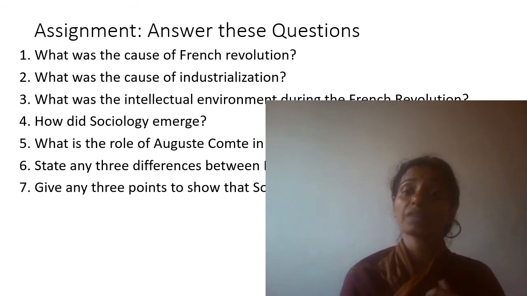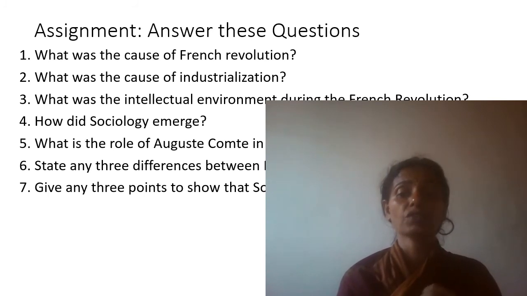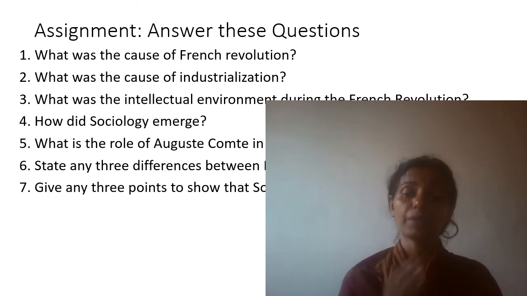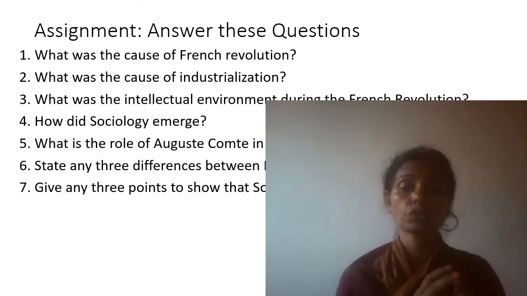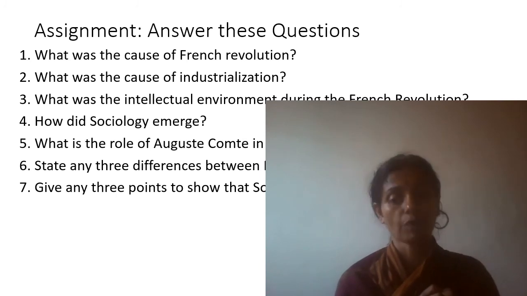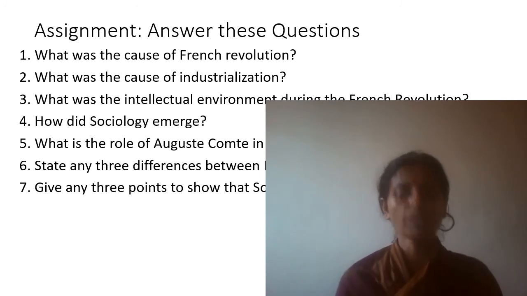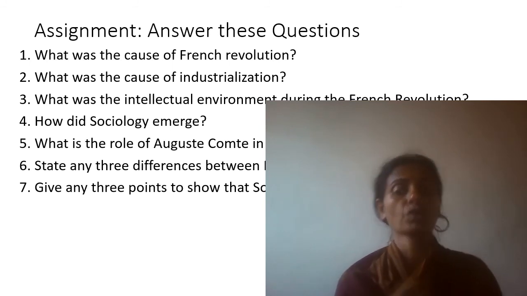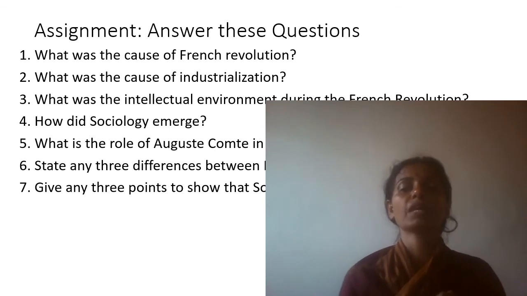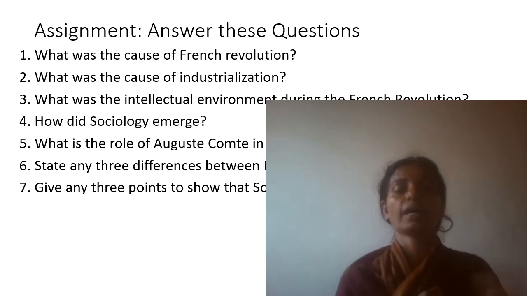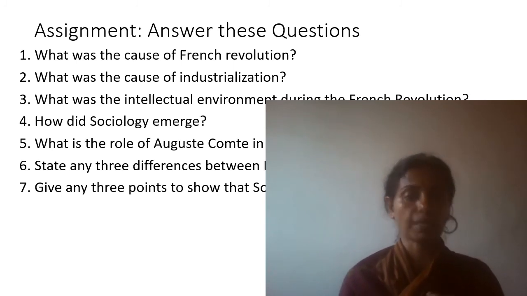What was the cause of industrialization? Again you will discuss, it happened in Britain. For the first time the machine was used and it increased production a lot. It gave a boost, an impetus, to earn more and more profit, and people became very interested in gaining profit, and that is how industrialization began in European society.